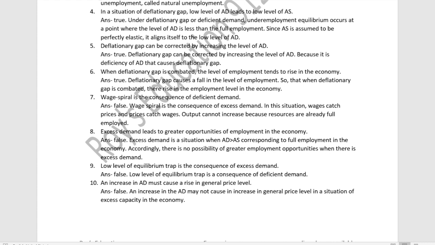Next, excess demand leads to greater opportunities of employment in the economy. The statement is false. Excess demand is the situation when AD is greater than AS, that means the aggregate demand is greater than the aggregate supply, corresponding to full employment in the economy. So there is no possibility of greater employment opportunities when there is excess demand.